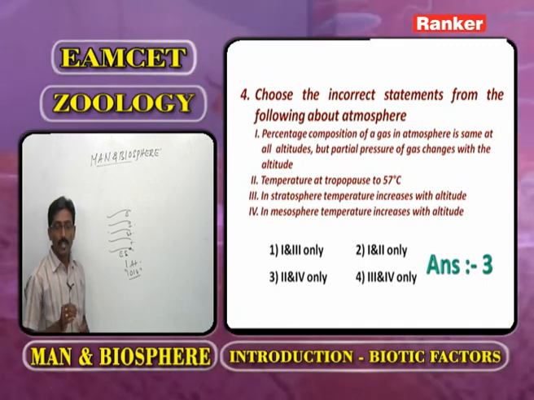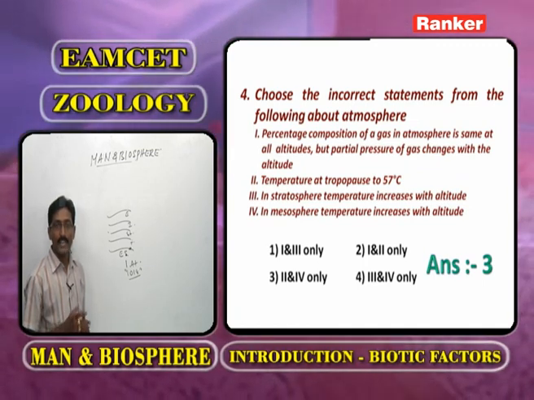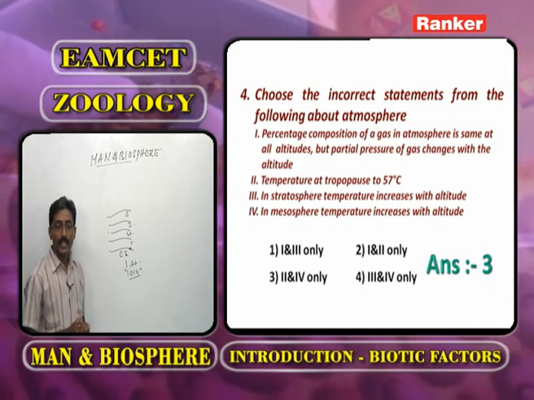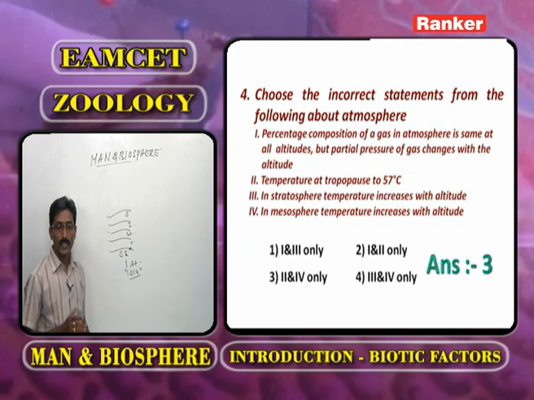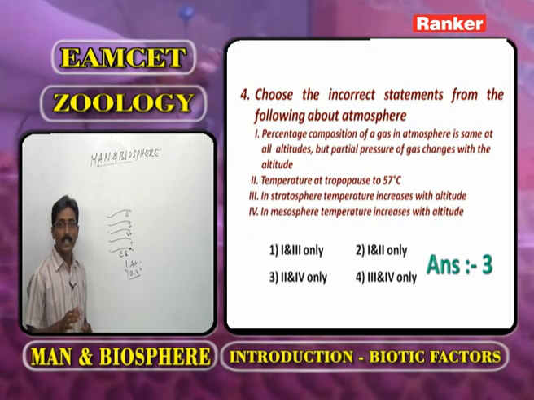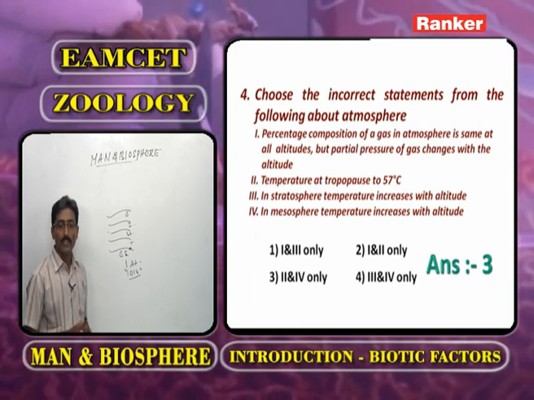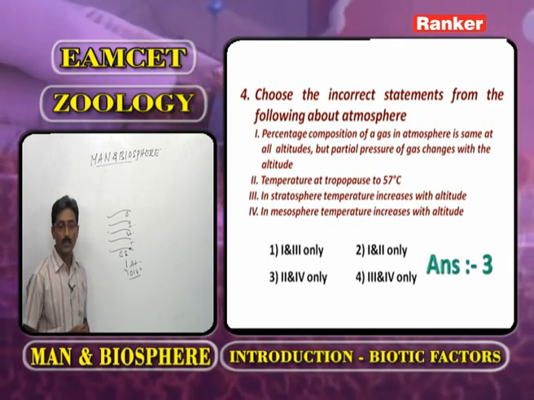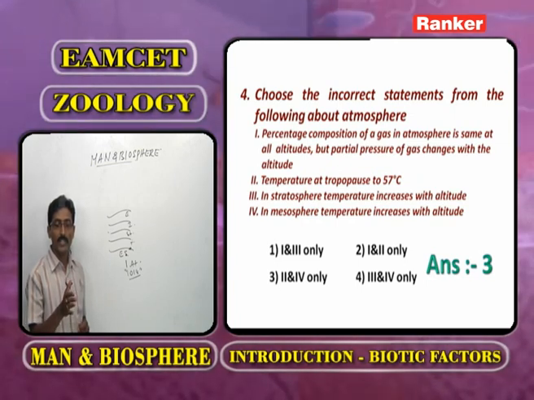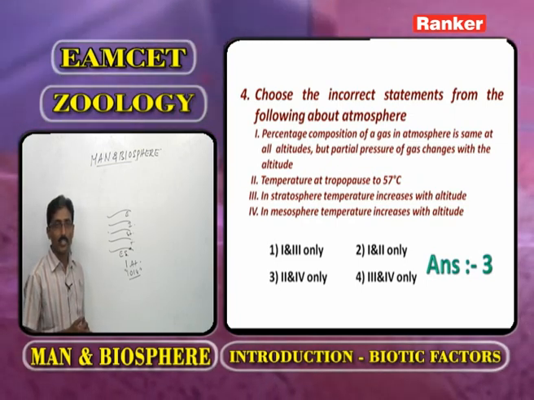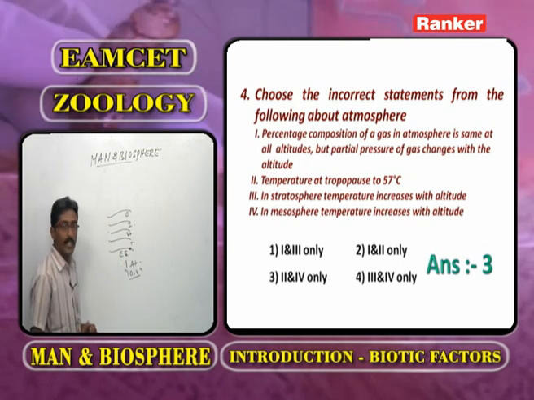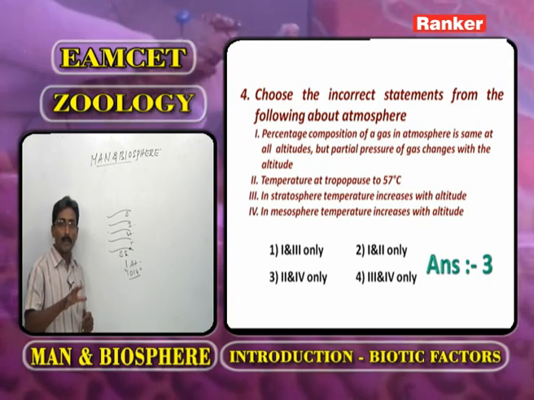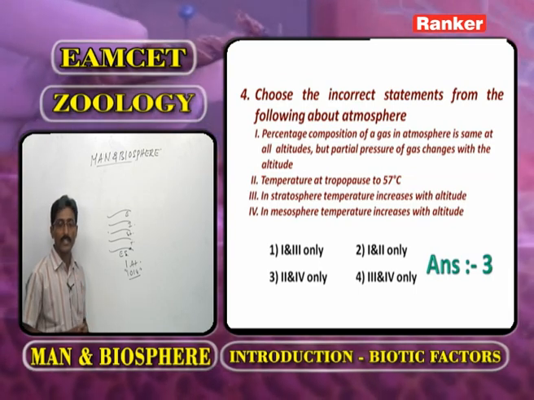Percentage of composition of gases in the atmosphere is same at all altitudes. The percentage of composition of various gases is same at all altitudes, but the partial pressure changes with altitude. That is the correct statement, because irrespective of altitudes the percentage is always constant.